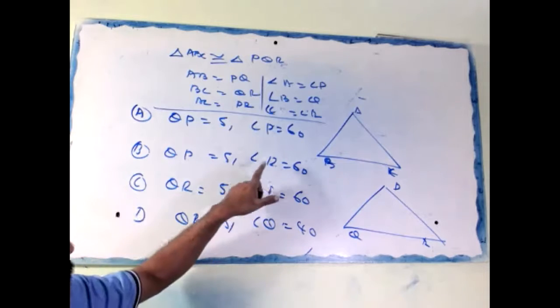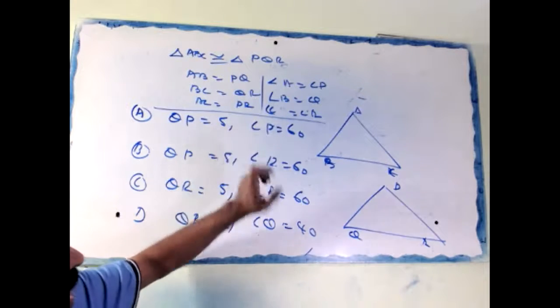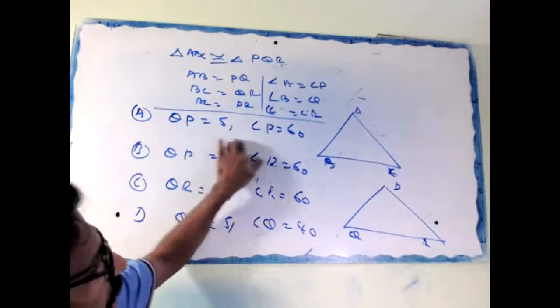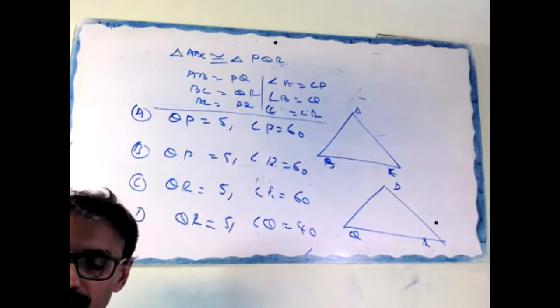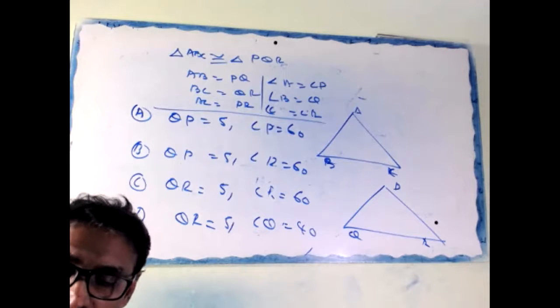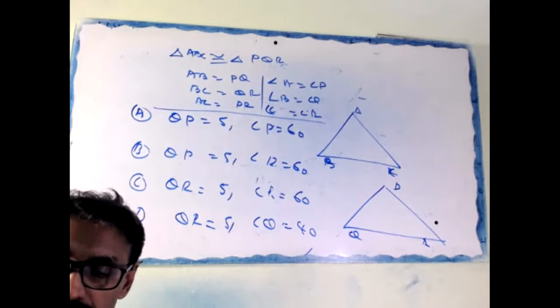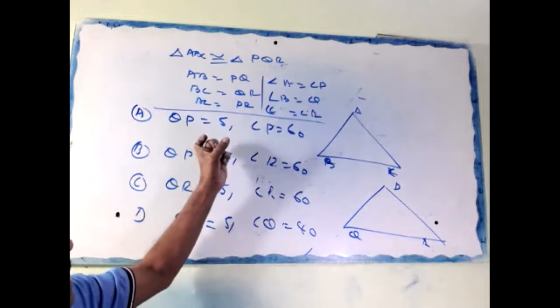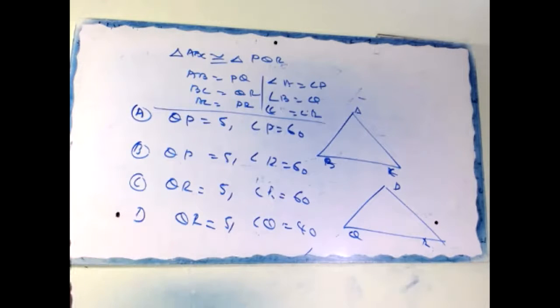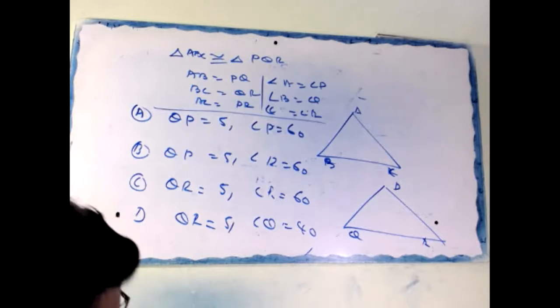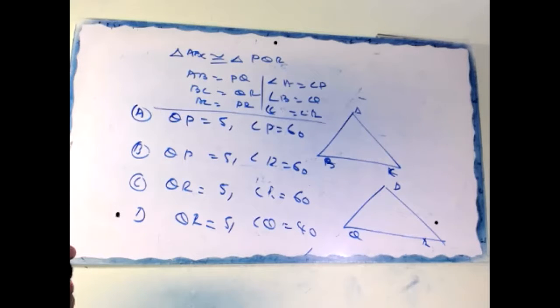So option A, straight away cut. We're not considering that. Why? Because angle C should be equal to angle R, and our C is 60.